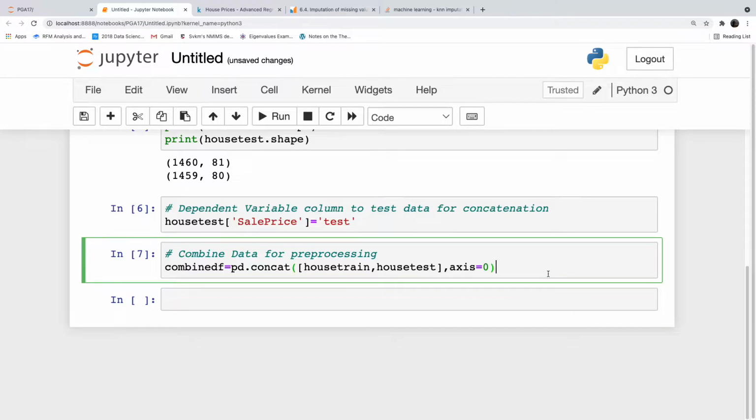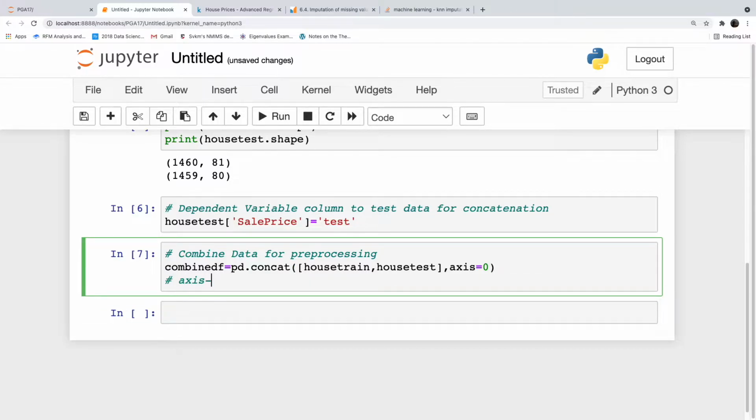So axis equal to 0 is what? Row wise concatenation. Across Python, axis equal to 0 means rows, axis equal to 1 means columns. So that you remember. So we have concatenated the data row wise.